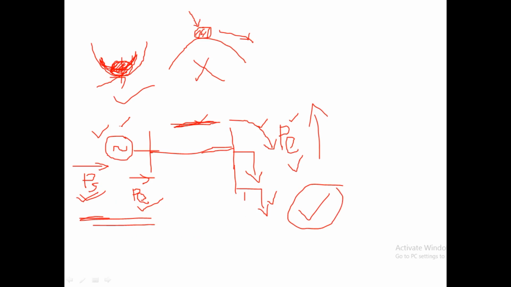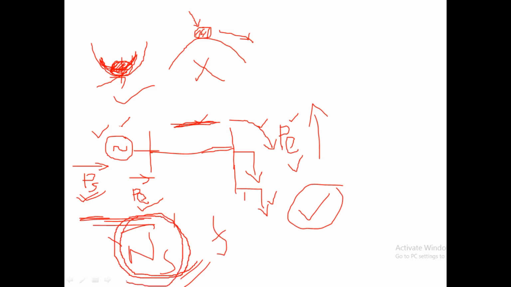We have to analyze whether, after this disturbance, there will be some speed variations, but it has to come back to the speed ns. That is the point. With the load variation there may be some variation in the speed or frequency, but whether it is coming back to this ns, that is the analysis we are doing here.